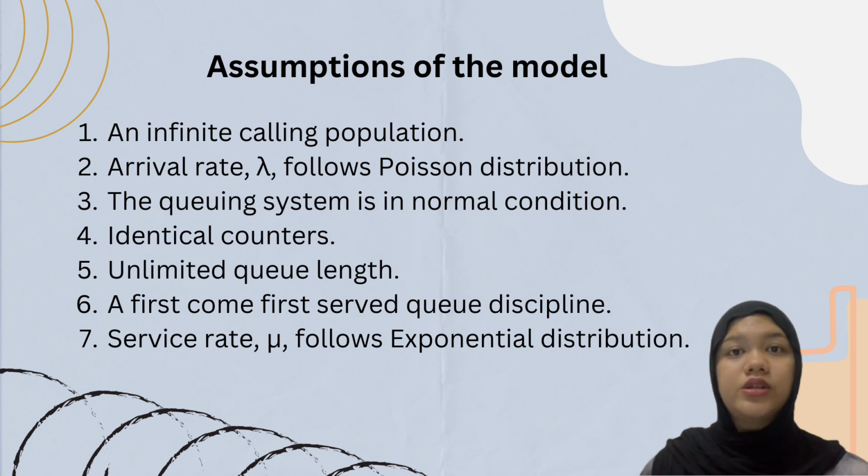Next is assumption of the model. First, an infinite calling population. Second, arrival rate follows Poisson distribution. Third, the queuing system is in normal condition. Fourth, identical counters. Fifth, unlimited queue length. Sixth, a first come first serve queue discipline. And the last one, service rate follows exponential distribution.